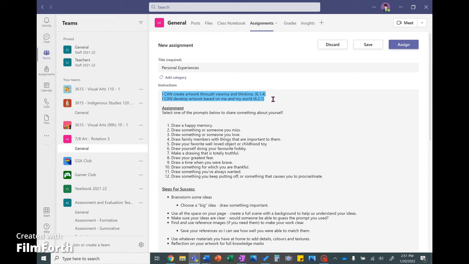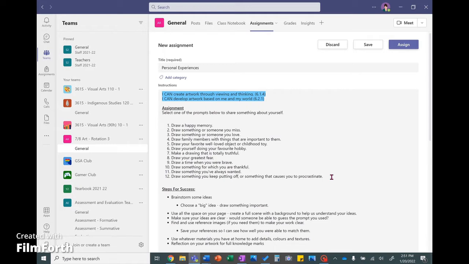Inside, you'll see at the top the 2 goals for the assignment. I can create artwork through viewing and thinking. So we're going to be using our brains and our eyeballs, and I can develop artwork based on me and my world. That's the experiences part. Let's check out the assignment.